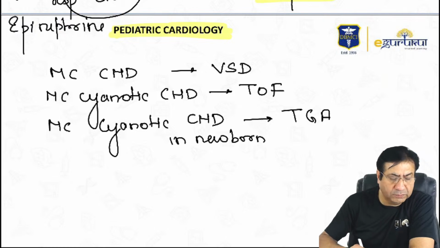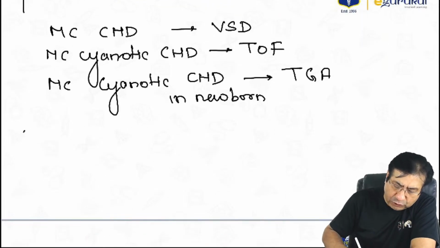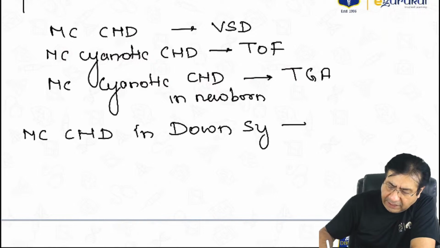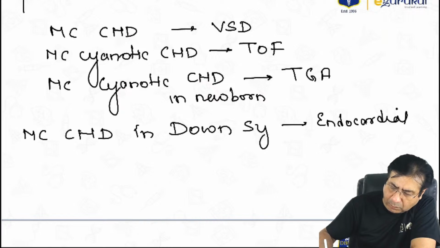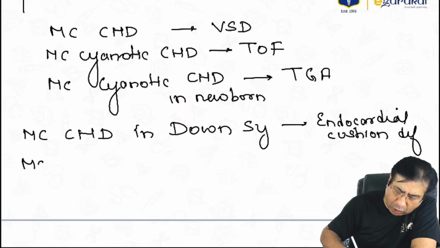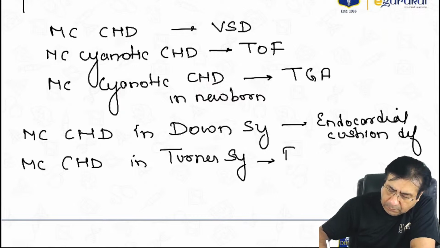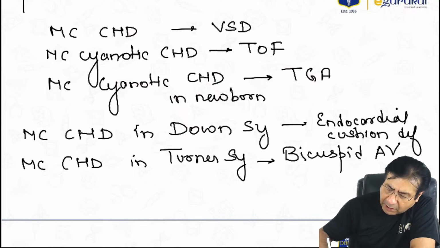Then certain syndromes and their association with heart diseases. Most common congenital heart disease in Down syndrome is endocardial cushion defects. Most common congenital heart disease in Turner syndrome is bicuspid aortic valve and coarctation of aorta.